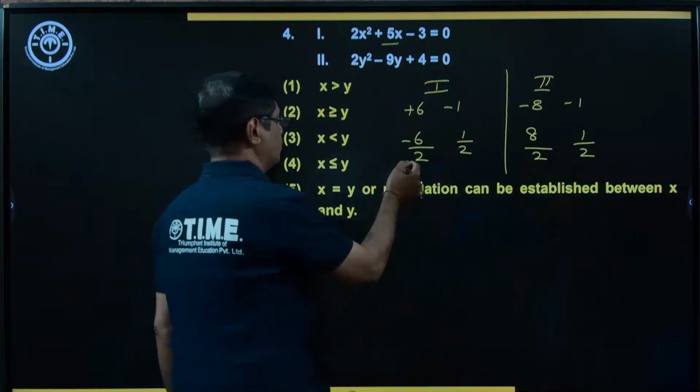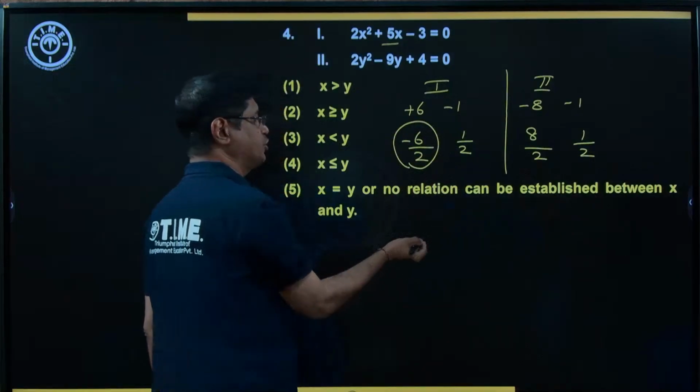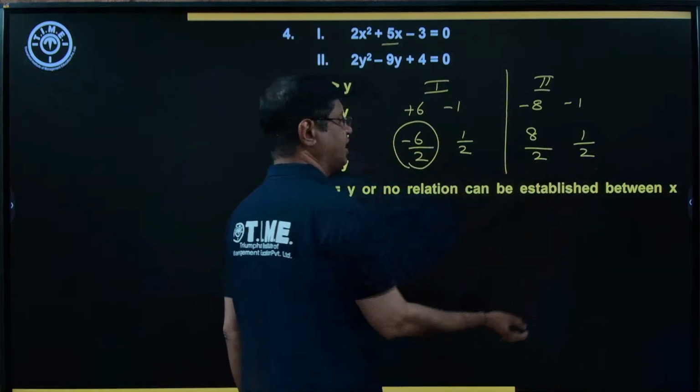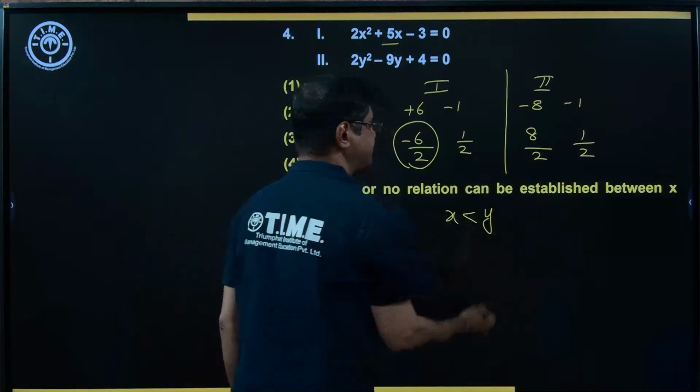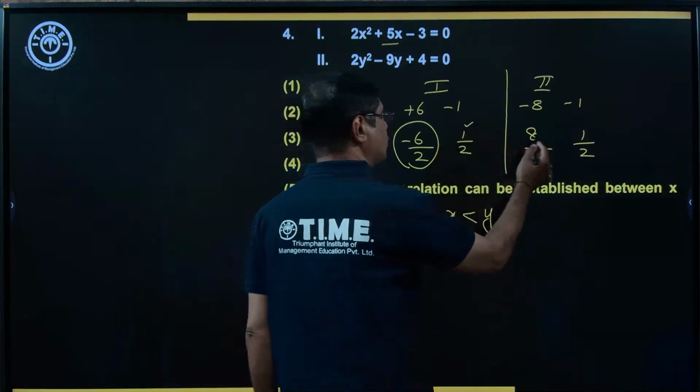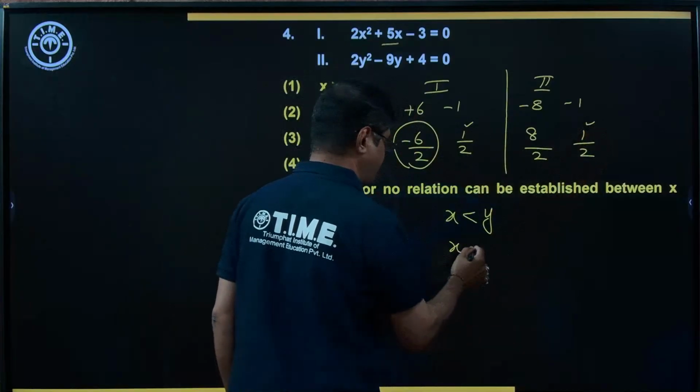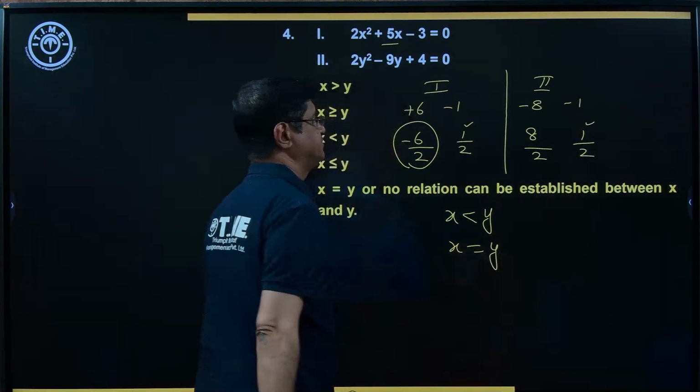Now the negative value is less than the positives. The second quadratic equation has positive values, means x less than y. 1 by 2 and 1 by 2 both are the same, so x and y are equal.